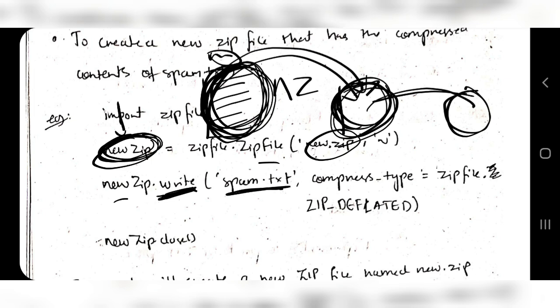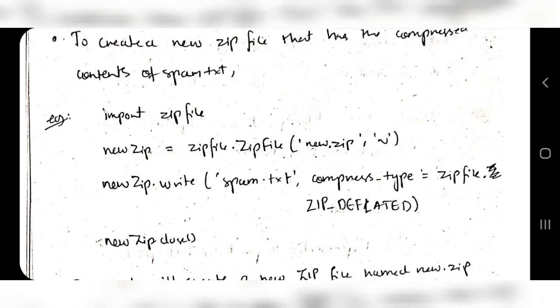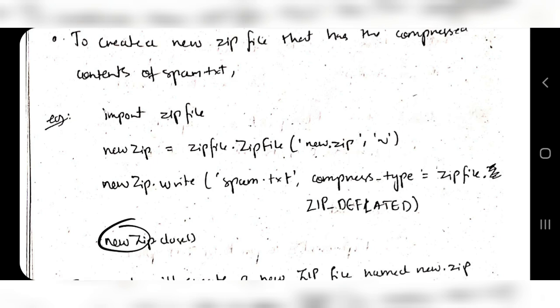Okay, so here you have to specify the file name and the compression type, like zip or something, and zip dot deflated is the format. Okay, so after you do this, your file will be stored in a zipped, compressed format somewhere. Okay, then you will close the object.